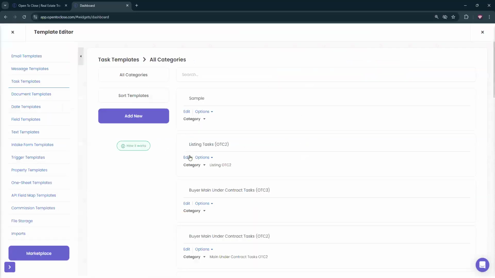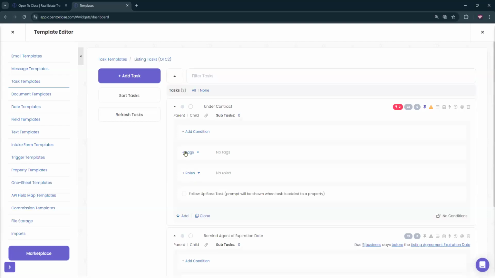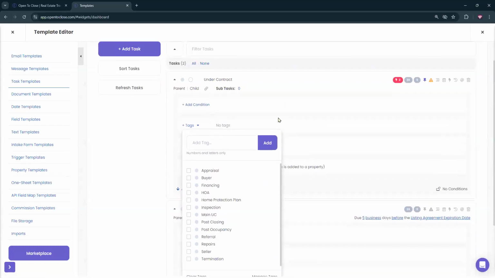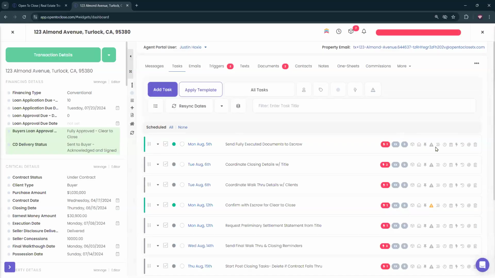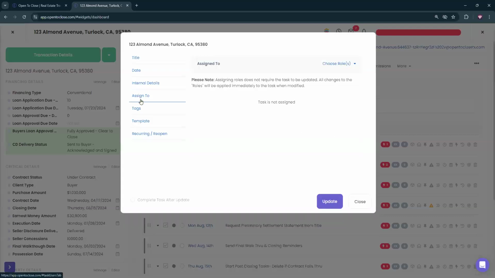Did it create the tags even if the tag wasn't existing? So we noticed it on the property. So when you go on a property and you get to the internal details menu, yeah, when you're here. So it only did it when you were in here. You would put a tag right here, and then you would go to assign to, and the assign to would say what the tag was. And then you'd go to correct it, and then the tag would say who the role was. That's so funny. They just got it crossed. A little thing, and really it was just when you were in this menu. It wasn't when you were doing it from outside of this menu. It was just in this menu.